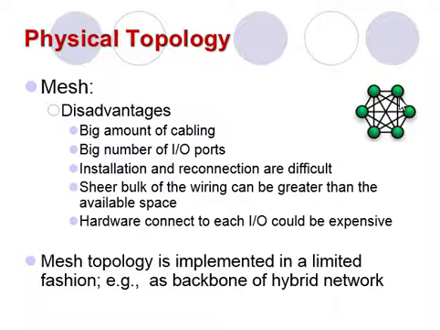For this reason, a mesh topology is usually implemented in a limited fashion, for example, as a backbone connecting the main computers of a hybrid network that can include several other topologies.